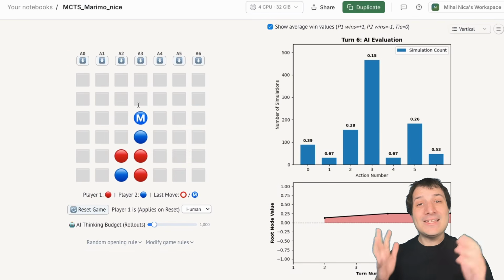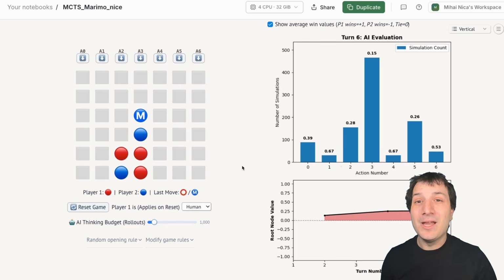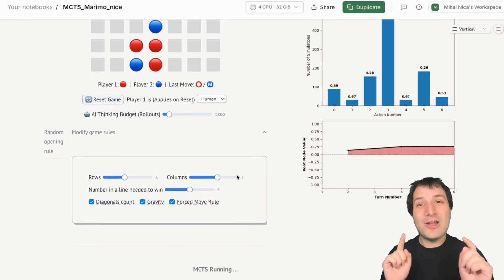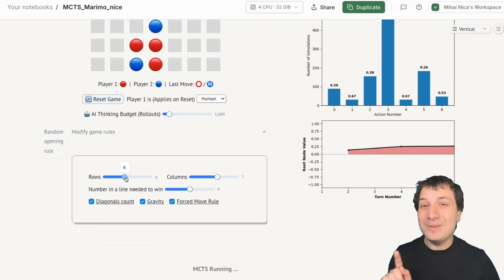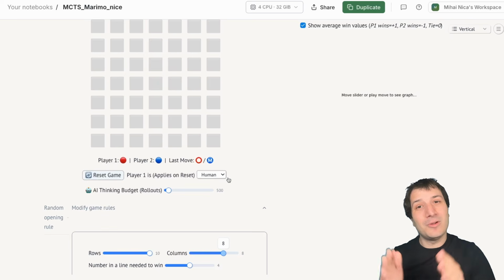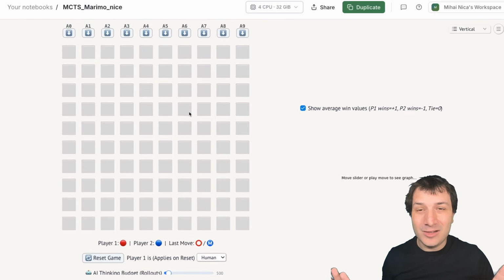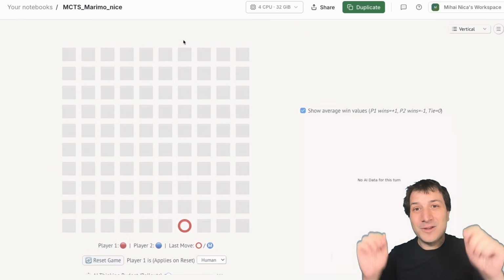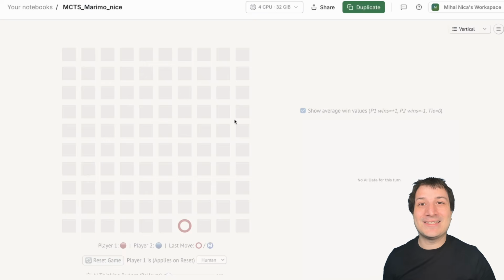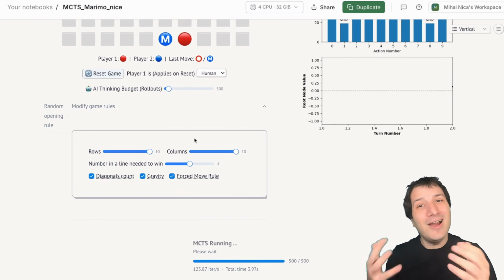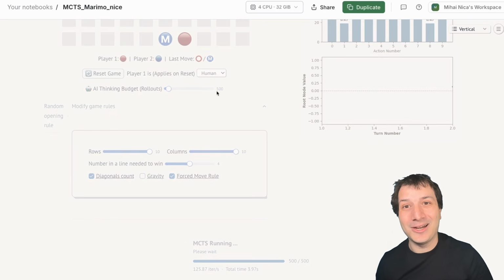Lastly, I've structured my videos around Connect 4, but I know some people are hung up on the fact that Connect 4 is technically a solved game. And so I've actually made it so you can change the rules of the game. If you make the board a little bit bigger, where the board is 8 columns wide, or even 9 columns wide, then the game is no longer solved, and computers are no longer powerful enough to figure this out. Either way, the point of this video series is to understand the inside workings of the AlphaZero algorithm using Connect 4 as an example, not necessarily to make the best possible Connect 4 AI.